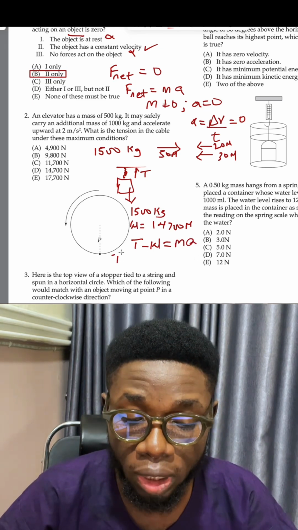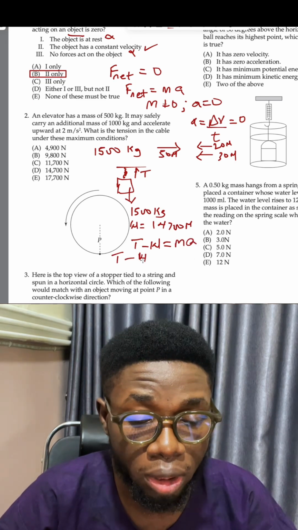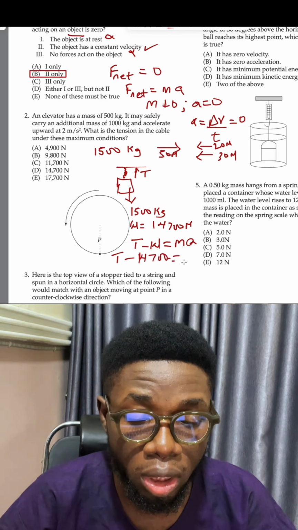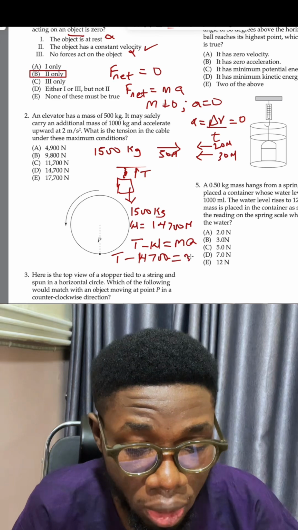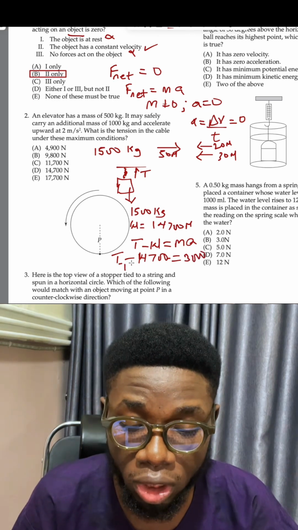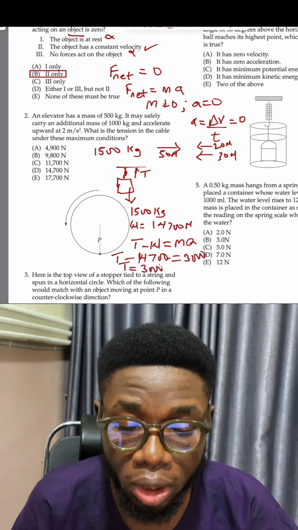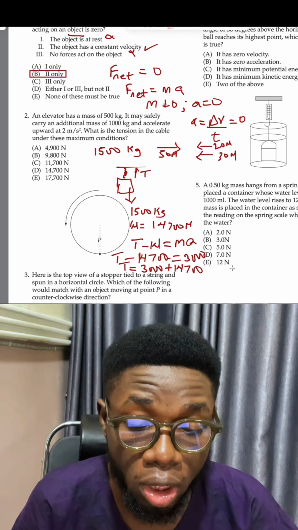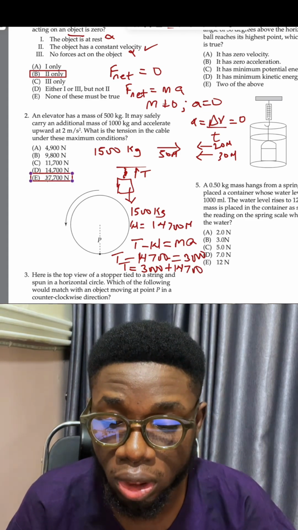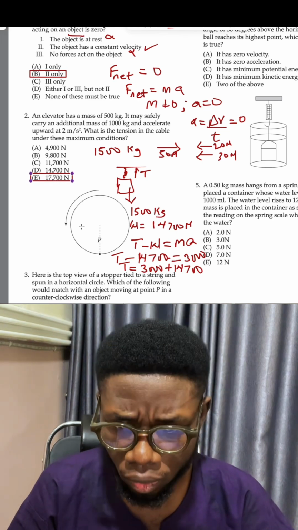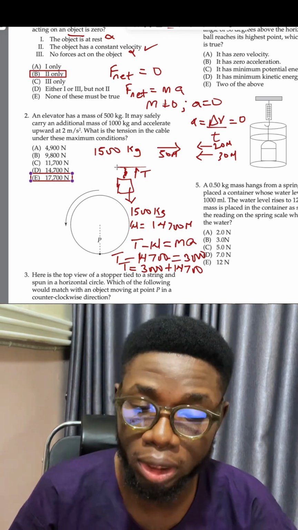So tension minus 14,700 equals 1500 multiplied by 2, that is, 3000. Solving for tension, T is 3000 plus 14,700, which altogether is 17,700 newtons, and that is the total maximum tension under this condition.